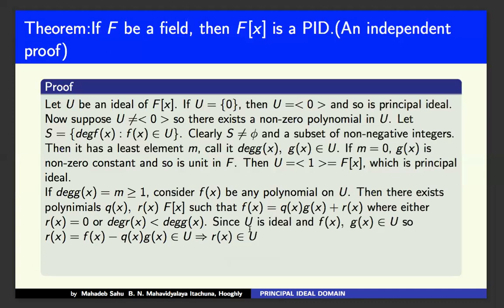Since U is an ideal and f(x), g(x) belong to U, q(x)g(x) must belong to U. Again, U is an ideal, so f(x) minus q(x)g(x) also belongs to U, and this implies r(x) belongs to U. So what does it mean? As g(x) is the least degree element and r(x) belongs to U, the degree of r(x) must be greater than the degree of g(x), because the degree of g(x) is minimal.